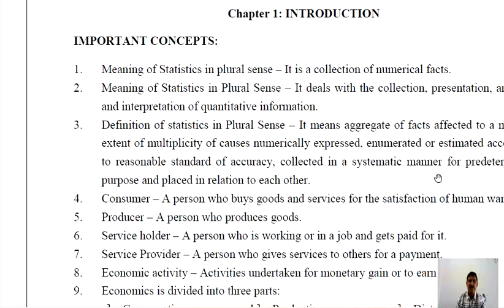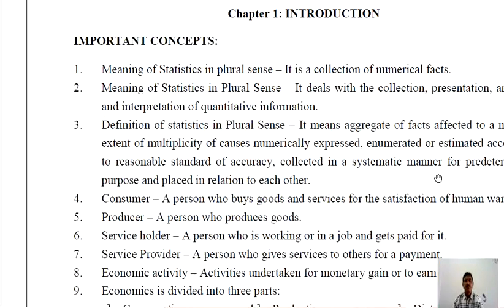Basically, in this definition, it is told that statistical data is affected by various factors. It is collected in a systematic manner. Before collecting it, we should have some predetermined purpose.